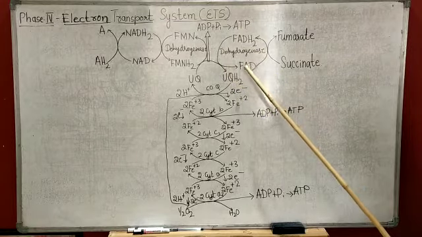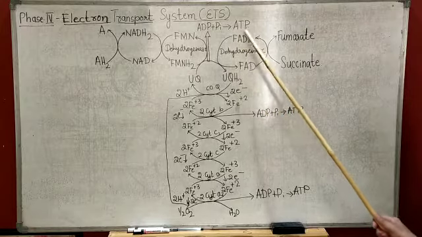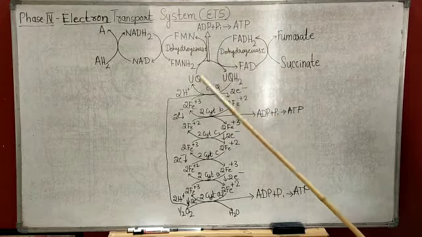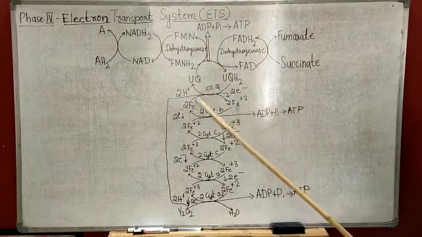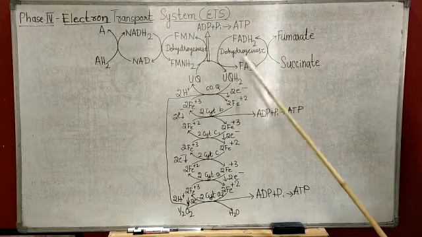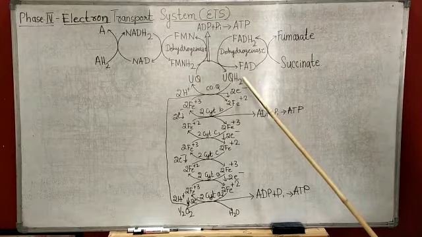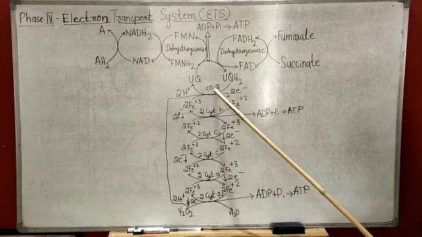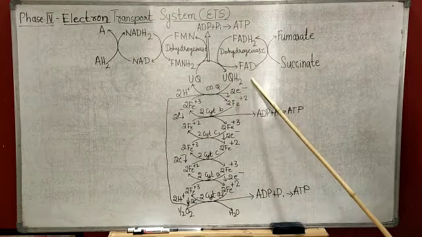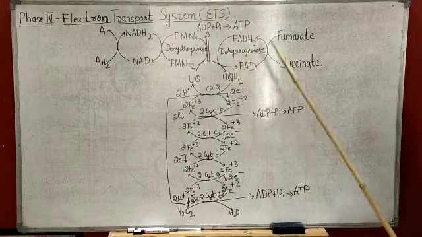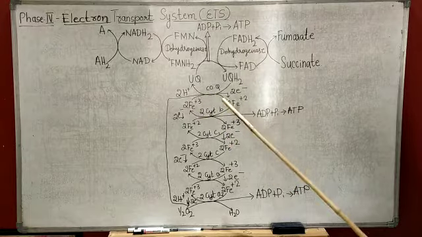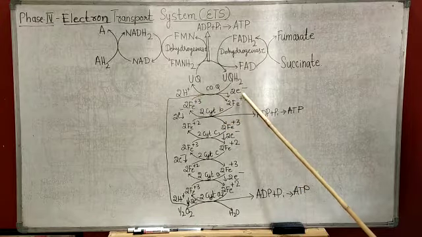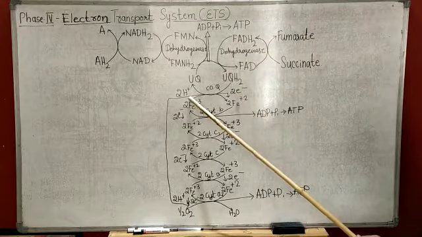This final oxidation, at which NADH2 and FADH2 are converted to NAD and FAD respectively, is called terminal oxidation, where coenzyme Q is the hydrogen acceptor, that is ubiquinone UQ to reduced ubiquinone UQH2. The two hydrogens released split into two electrons and two protons, that is hydrogen ions.